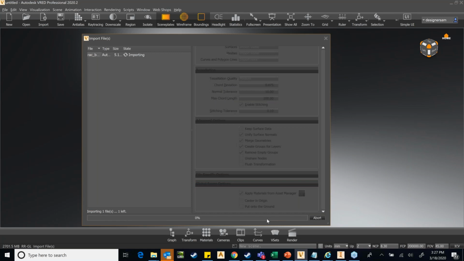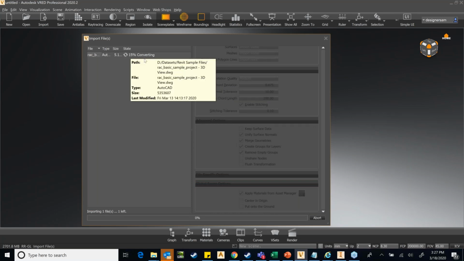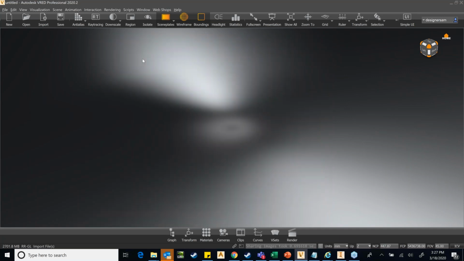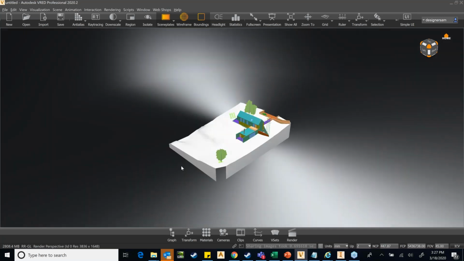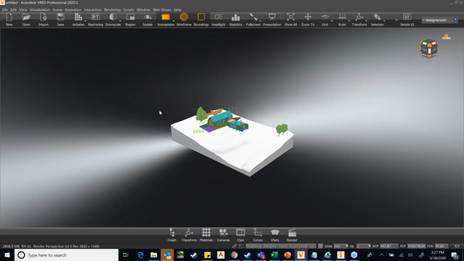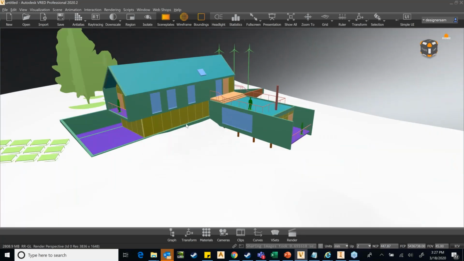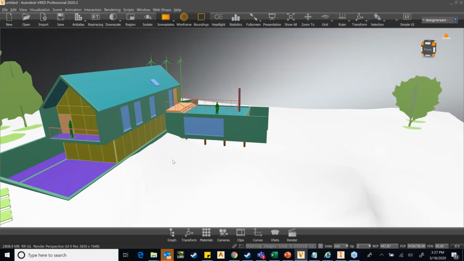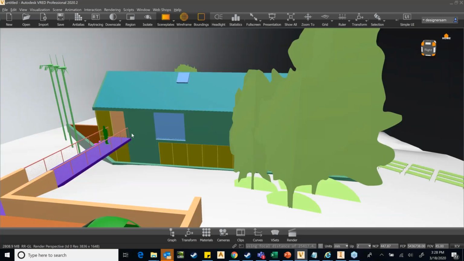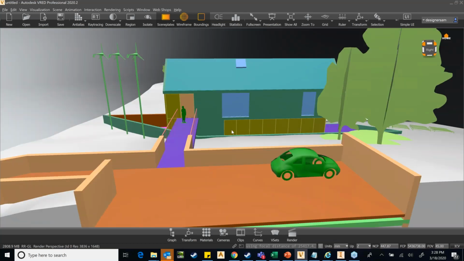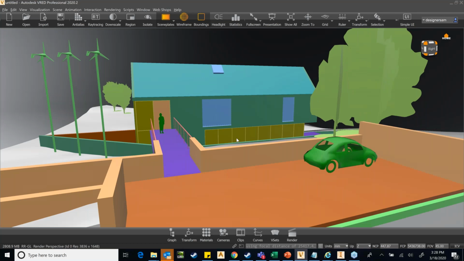So let me import, and when I press import, on the left side I see that it will show me the status of my import, and it is imported. So my data has come. You can see some color also on my data, which is okay. But the data has come in one piece. By one piece, I meant that there is no data loss. Okay. Now, what should I do?